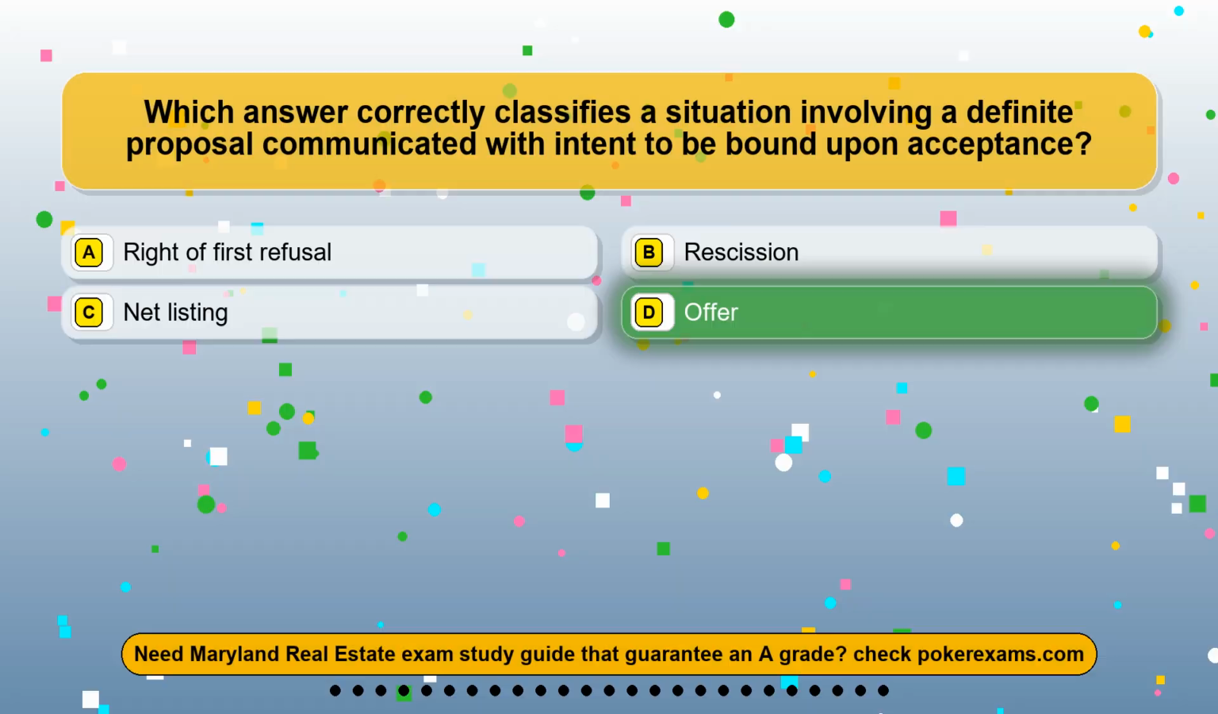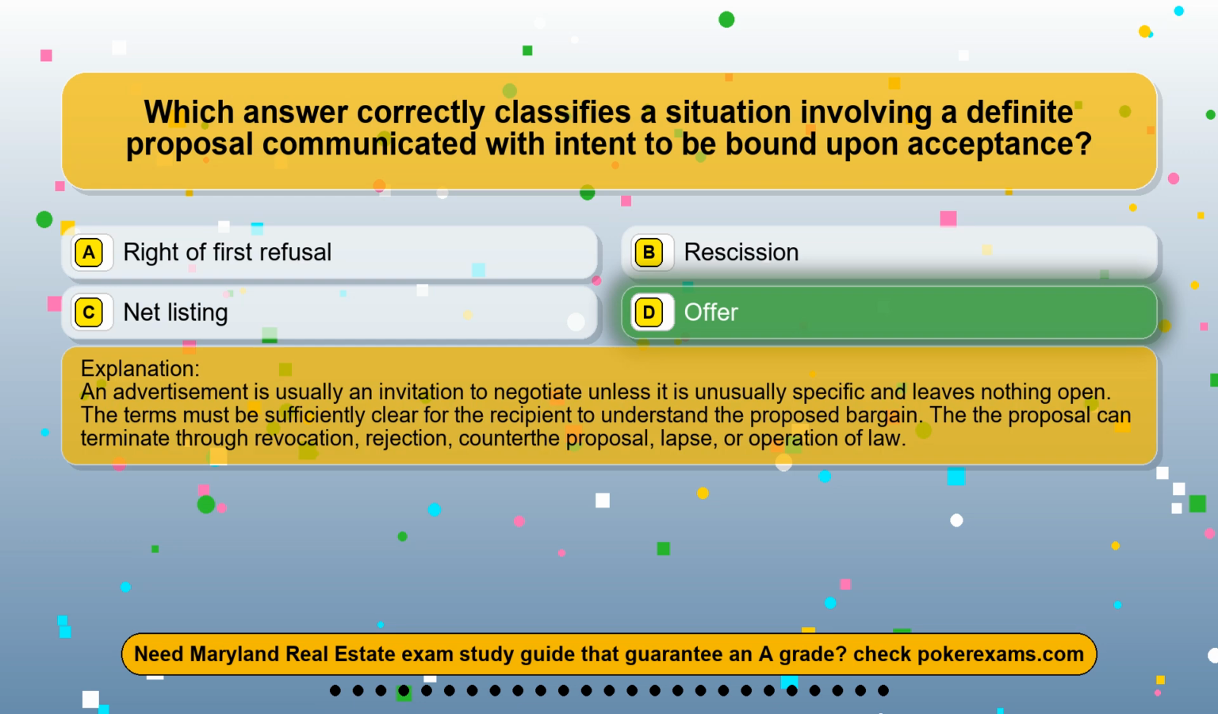The correct answer is option D. Offer. An advertisement is usually an invitation to negotiate unless it is unusually specific and leaves nothing open. The terms must be sufficiently clear for the recipient to understand the proposed bargain. The proposal can terminate through revocation, rejection, counter-proposal, lapse, or operation of law.